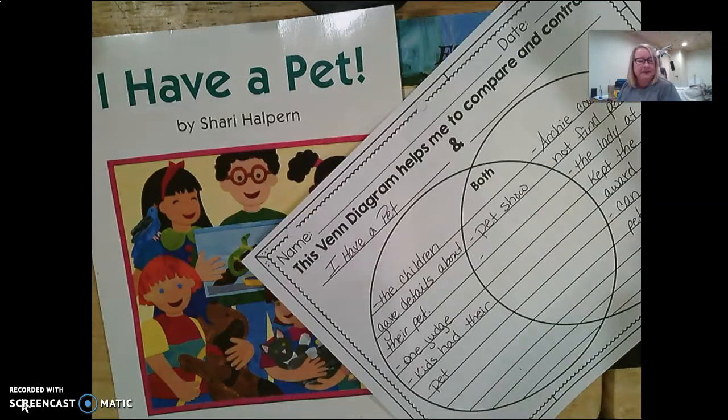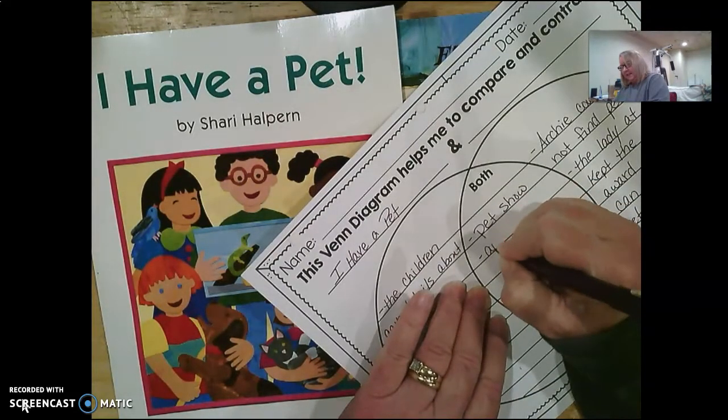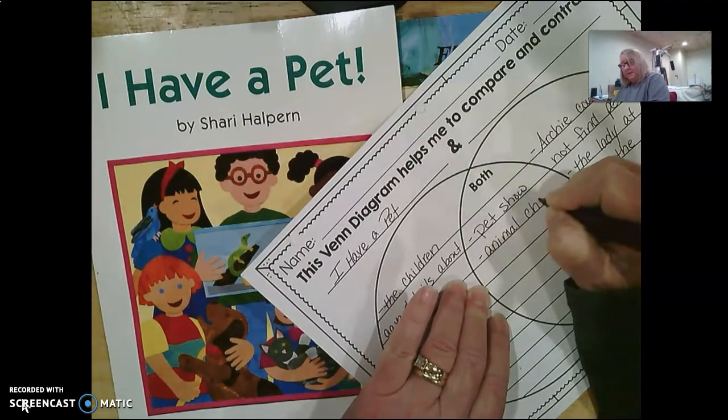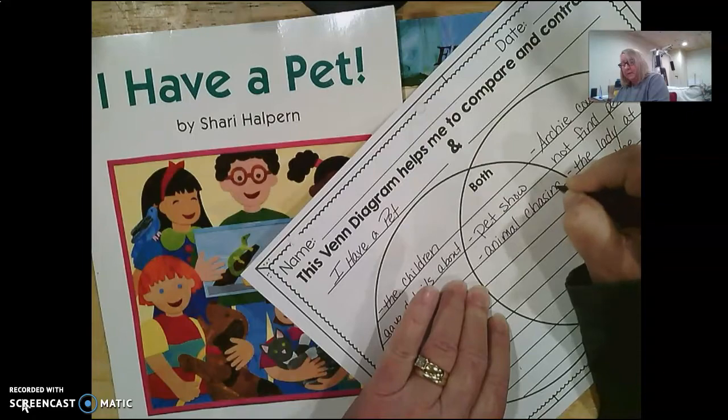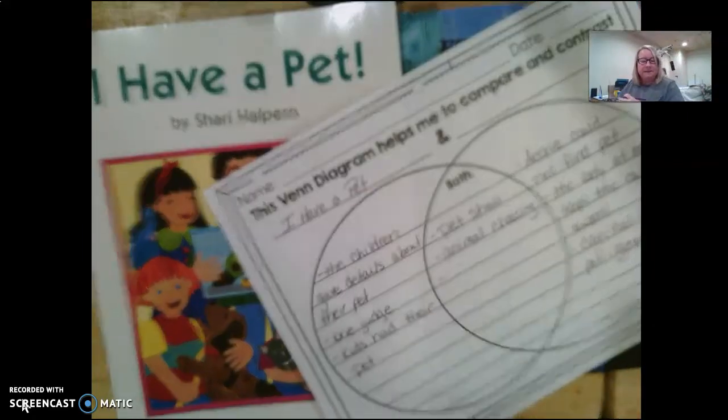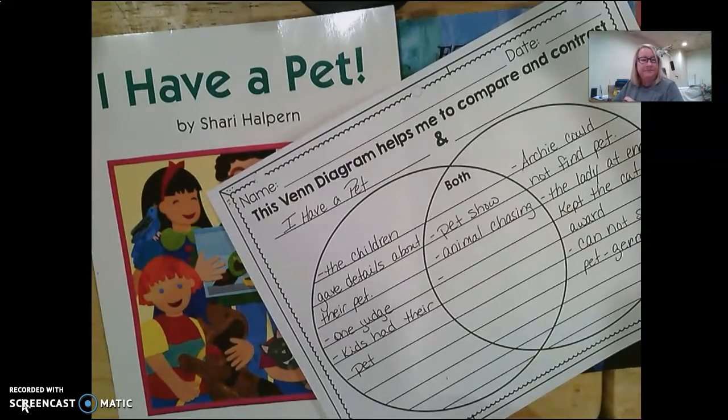And what else happened? Did the animals chase each other? Yeah, the animals chased each other in both books. It has to happen in both the books for it to be in the middle. What else happened? What did the kids get at the end of the stories? Do you remember? Yeah, they got awards.